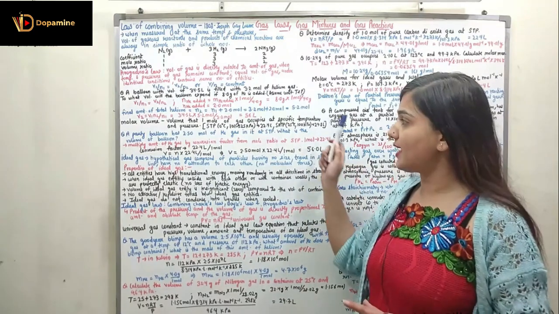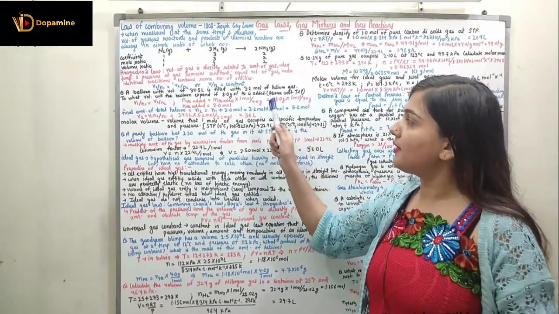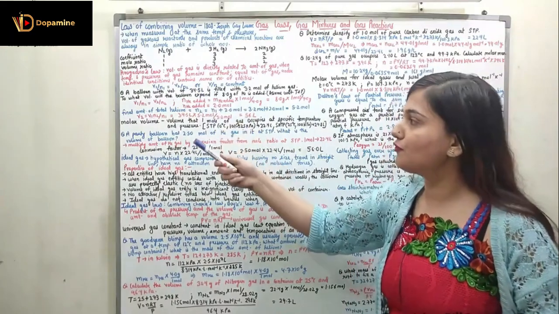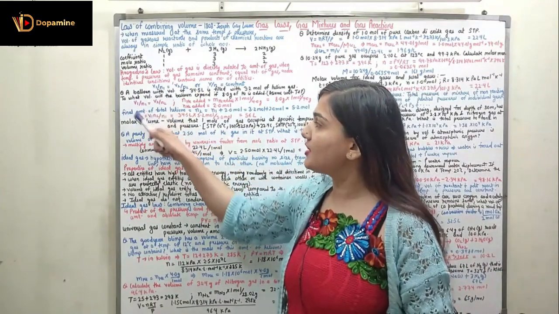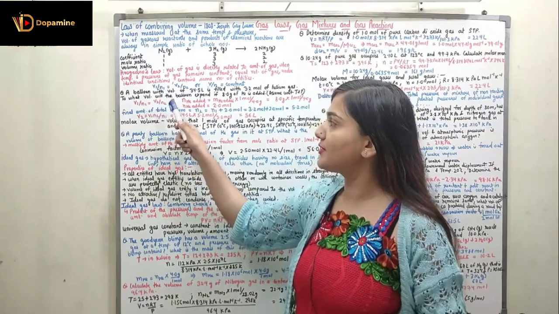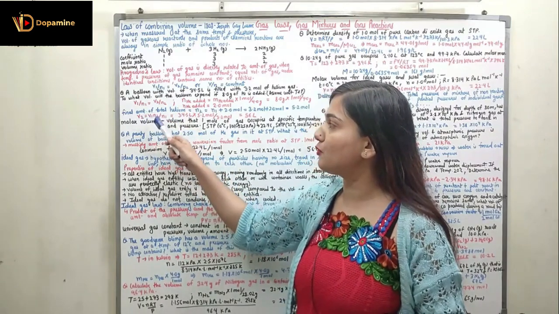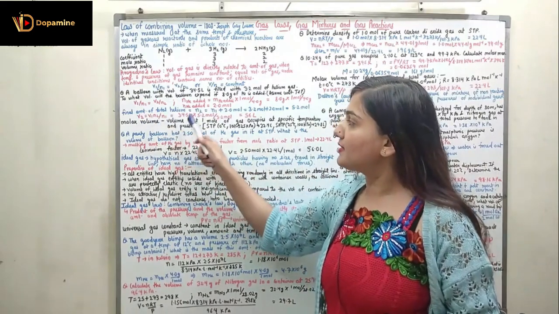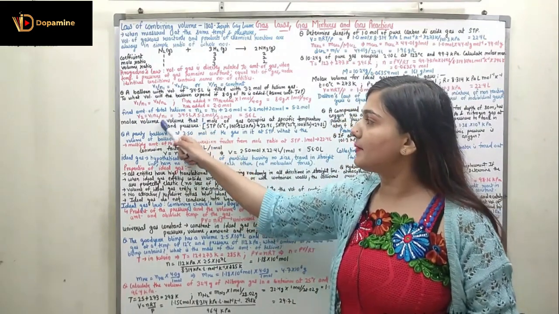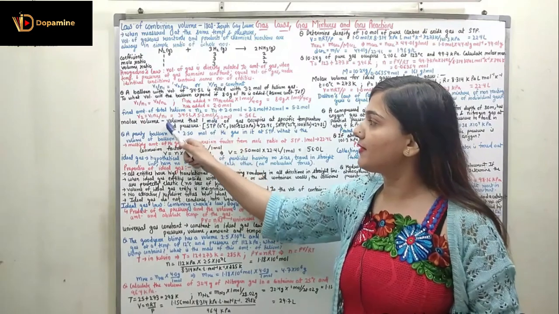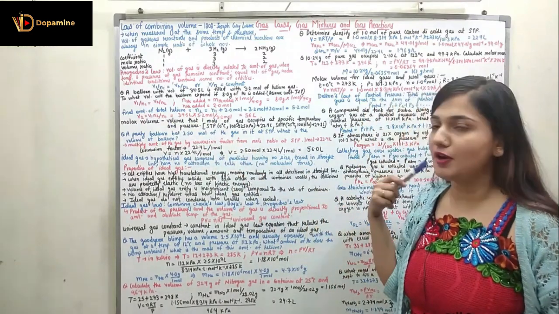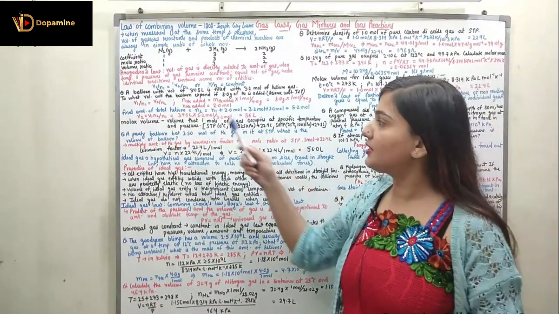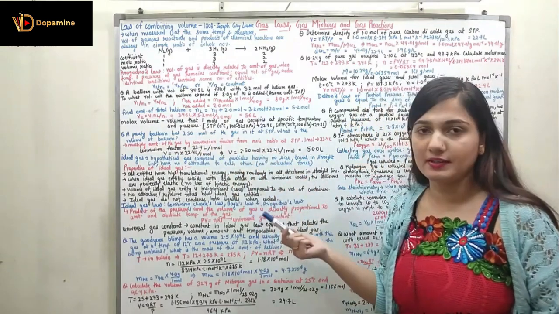Now I know what N2 is, I know what N1 is, I know what V1 is. I have to find out V2. I can rearrange this equation: V1 upon N1 is equal to V2 upon N2. So V2 will be equal to V1 N2 upon N1. V1 is 34.5 liter multiplied with N2, which is 5.2 mole, divided by N1, which is 3.2 mole. So from here we can calculate V2 as 56 liter.